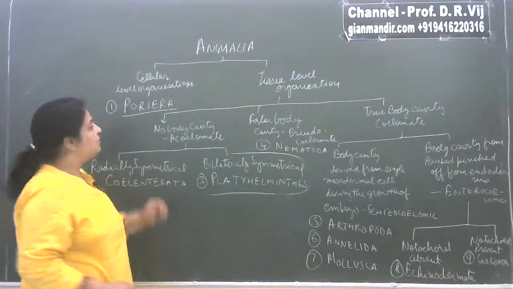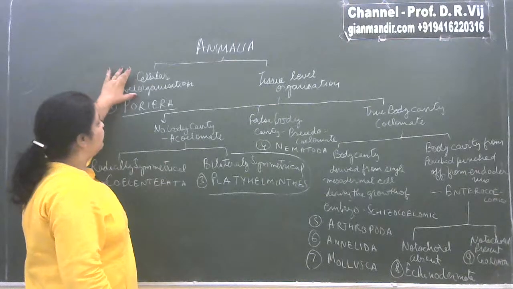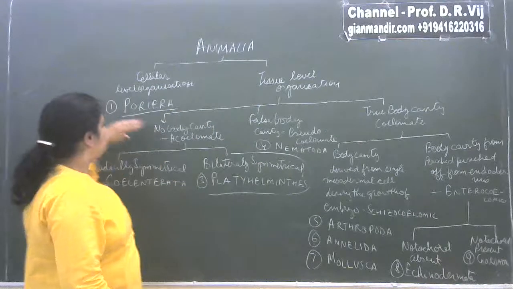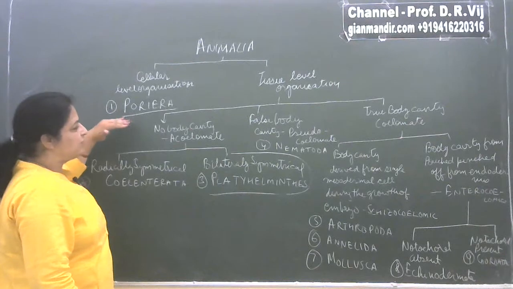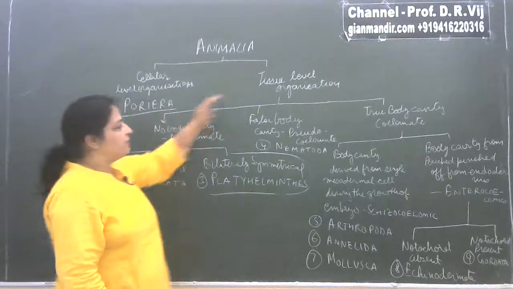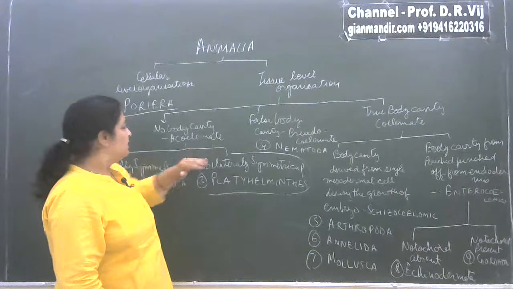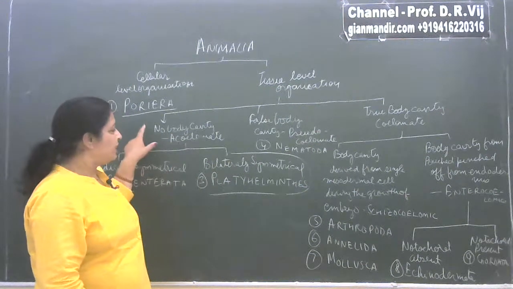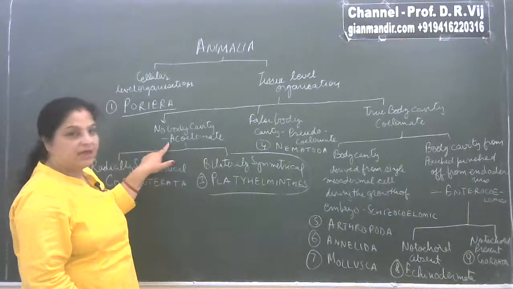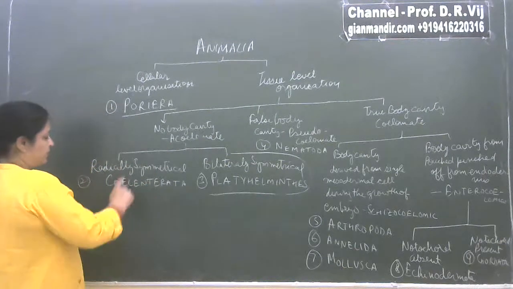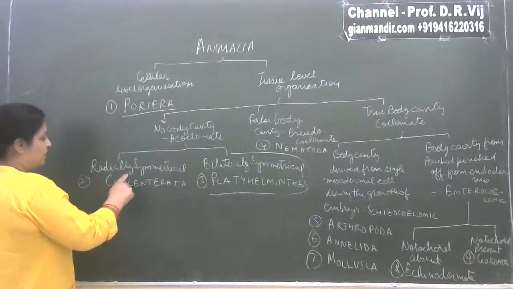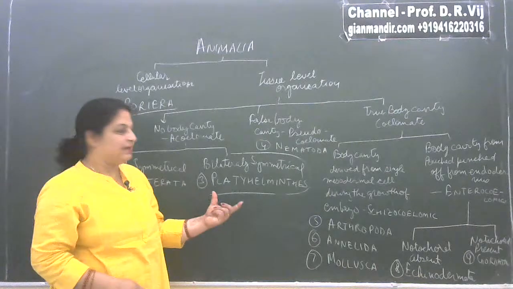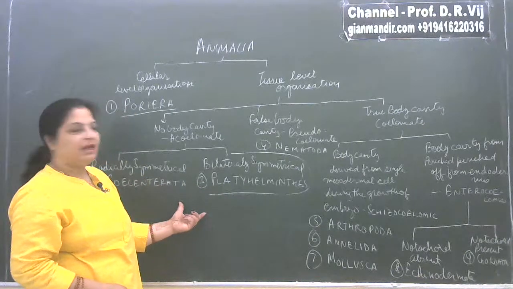So the first type of classification started from whether they are having a cellular level organization or tissue level organization. If cellular level organization, then we have the first phylum called Porifera. If there is tissue level organization, then it is seen whether they are having a body cavity or not. If they are not having the body cavity, then they are known as acoelomate, and they are further categorized into 2 phyla. One is radially symmetrical, that is Coelenterata, and another one is bilaterally symmetrical, that is Platyhelminthes.